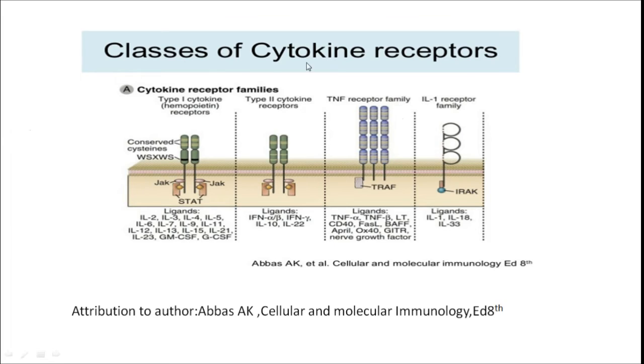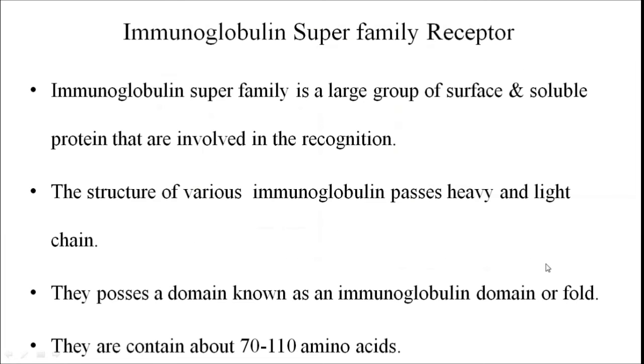So these are the classes of cytokine receptor families. The first type is class 1 and these are the ligands. Then the class 2 cytokine receptor, the structure and the different ligands. The third diagram shows the TNF receptor family and the ligands for this receptor, and the fourth one shows the interleukin 1 receptor family and their different ligands.